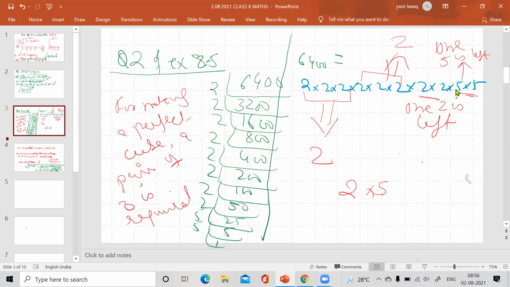Whatever is missing, I'm just saying that if only one 2 would have been left, then we would have multiplied the number by 2, just to complete the group. And if two 2s would have been missing, then we would have multiplied the number by 4. But take one thing as a concept: whatever number you are putting, it should make a complete square or complete cube. It means the groups should be completed.